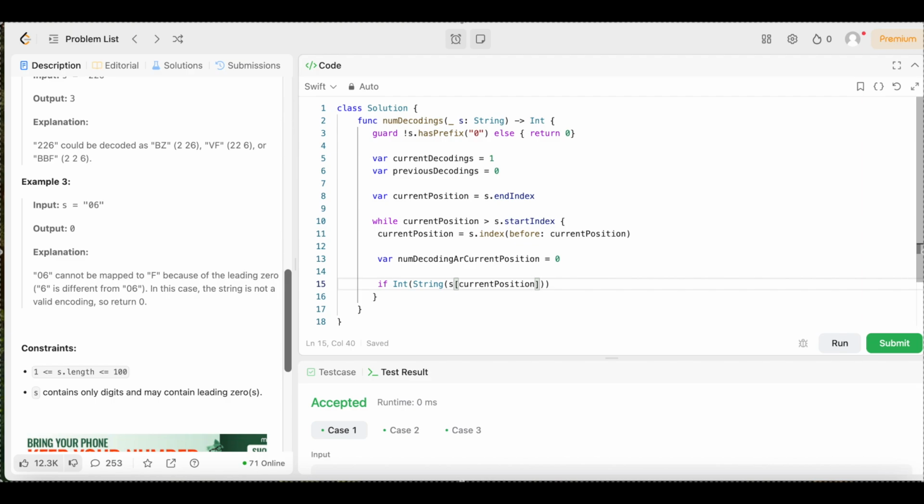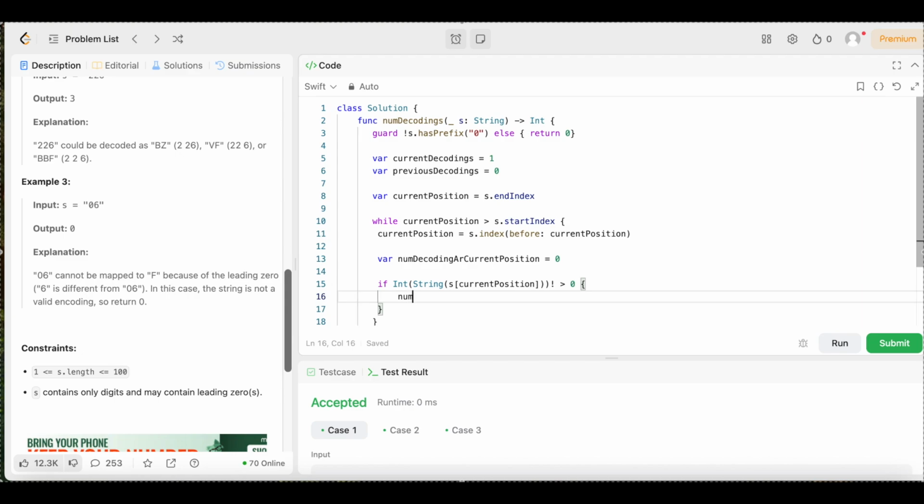Then we're going to come outside of those parentheses. We're going to say exclamation point equals, greater than 0. We're going to open up the brackets. Now we need to start by counting the ways to decode the rest of the string from the next character. So we're going to come right here.